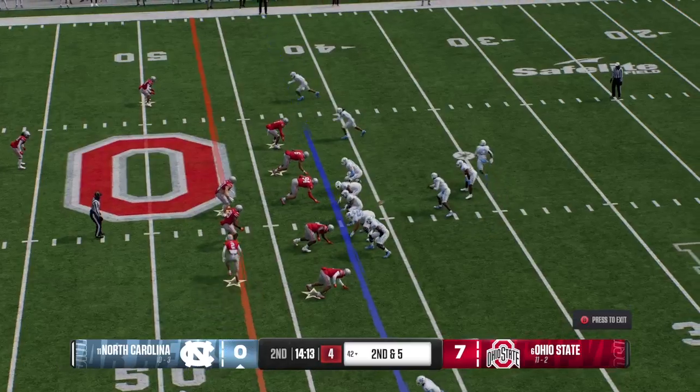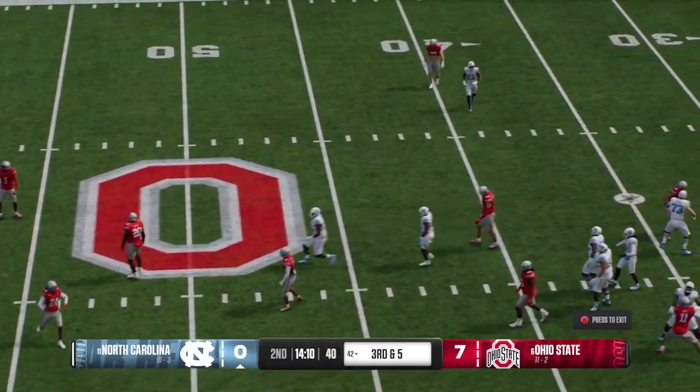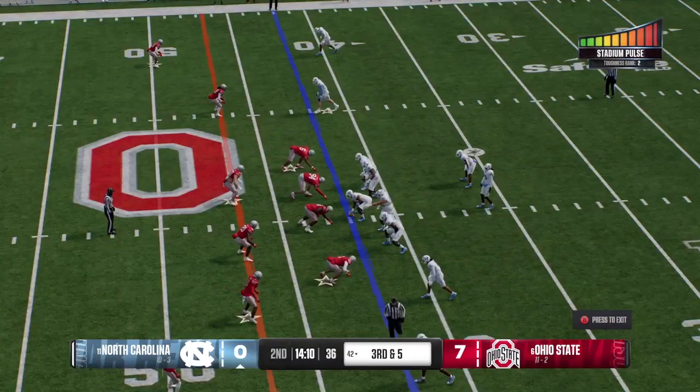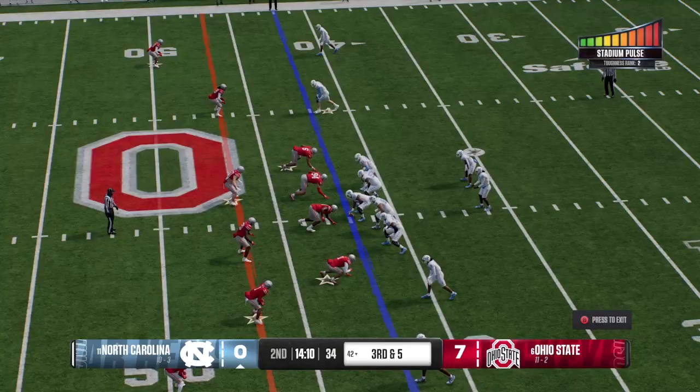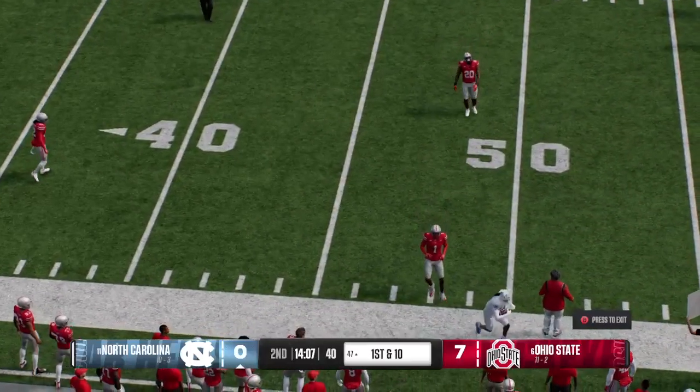Motion by the back. Defense better adjust. Fires it to the wideout. Oh, nice play by the defender. Got a hand in there to break up the pass. Offense looking to convert on 3rd and short from the 42. Can they make the yardage or face a tricky 4th down decision?